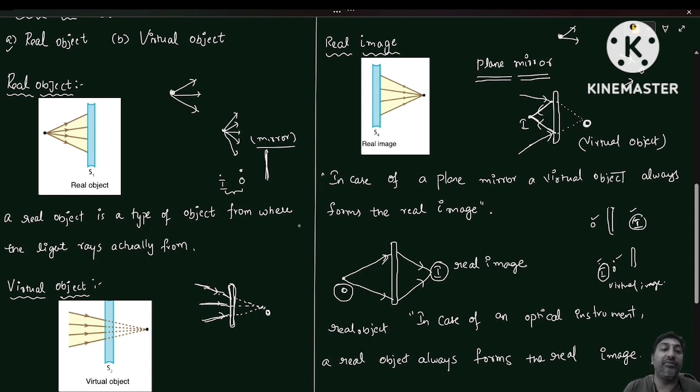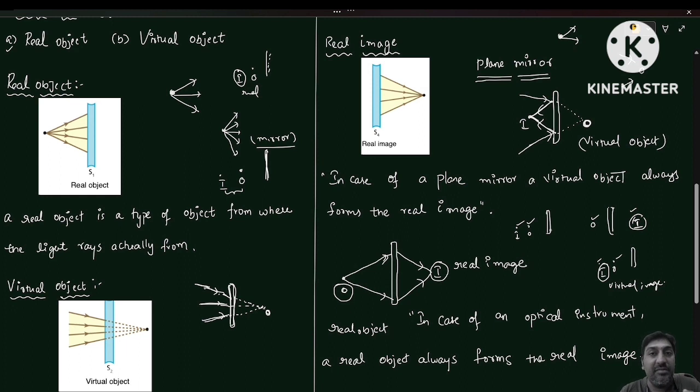Okay, don't get confused between these two points. Plane mirror is here, object is here, and image is here. Object and image both are formed on the same side or opposite side? They are formed on the same side. So in case of a mirror, that's the real image. Whereas in case of an optical instrument like a lens, object is here, but image is formed here, on the same side.